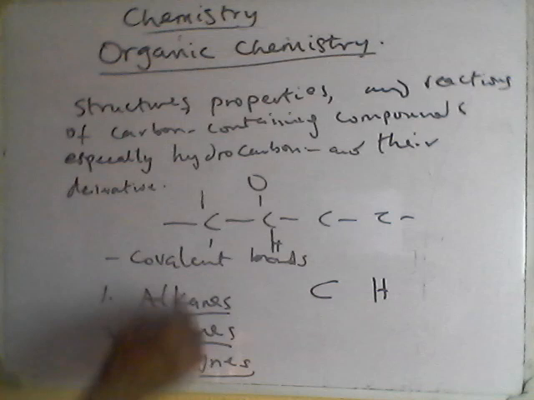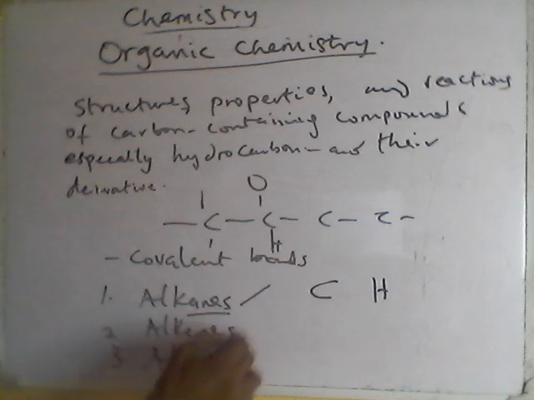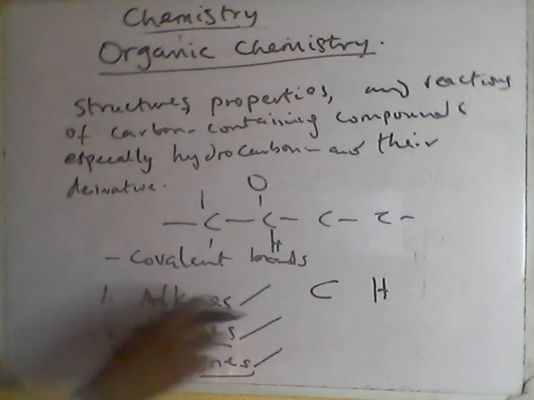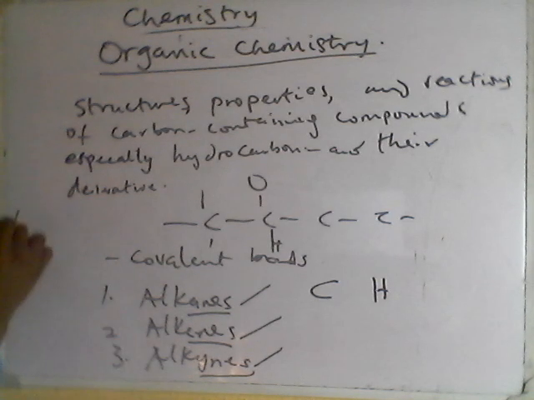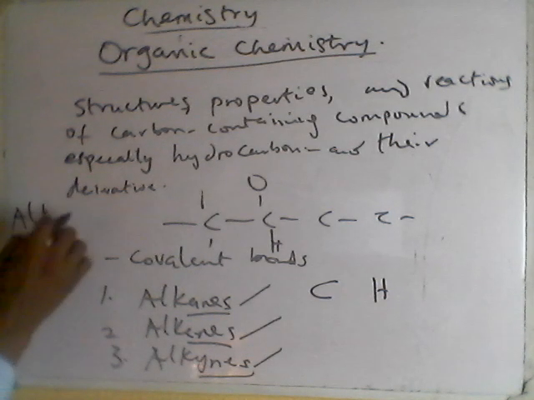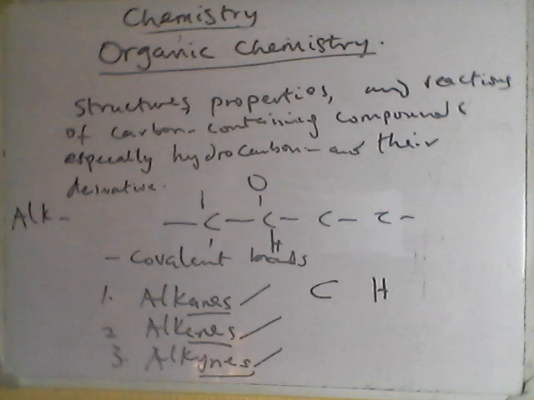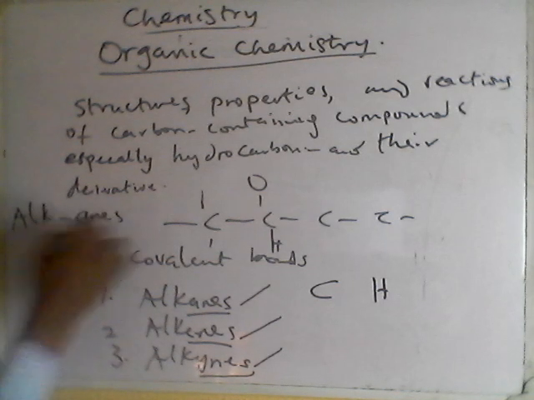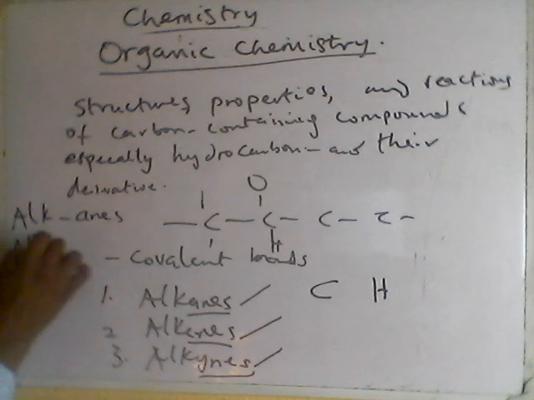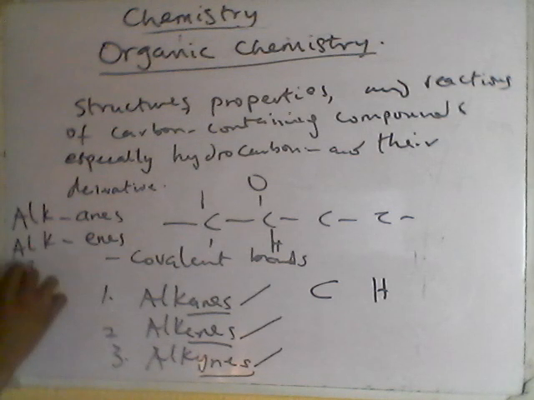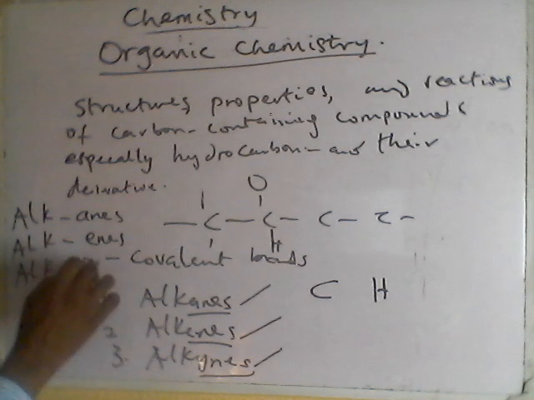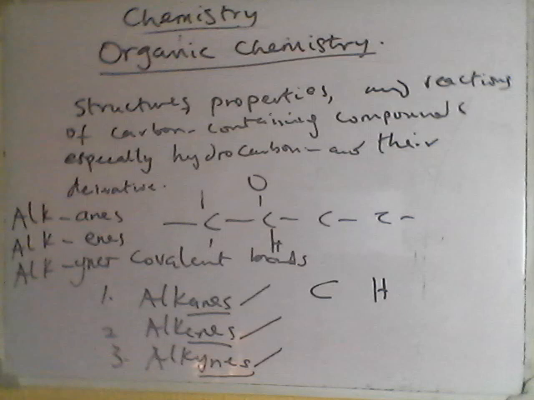If you have difficulty with pronunciation, just make sure of the suffixes: the suffix for alkanes is ANE, for alkenes is ENE, and for alkynes is YNE. These are the broad classifications of hydrocarbons.